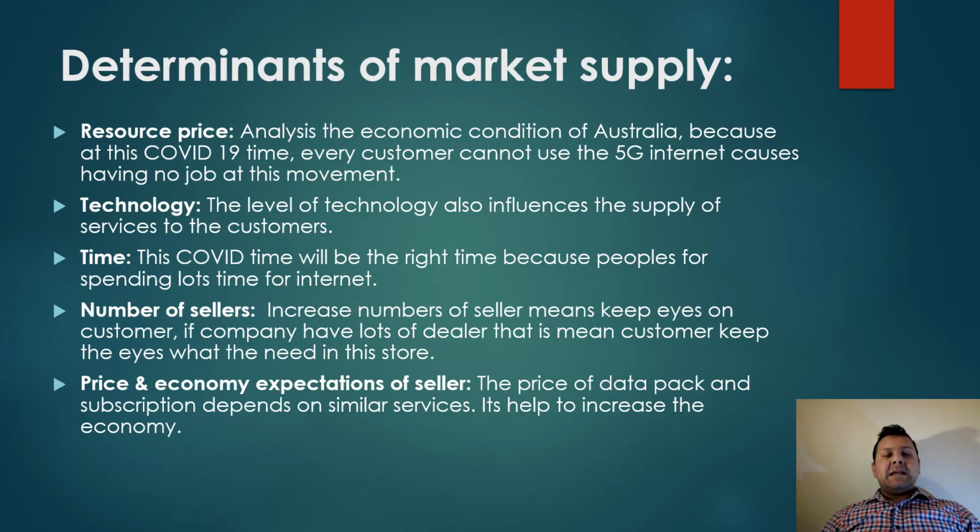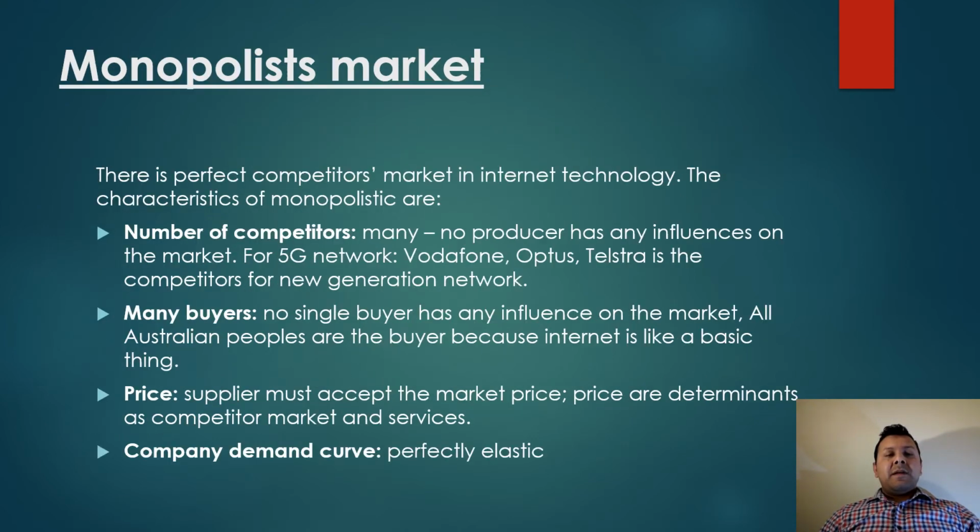Next is price and economic expectation of sellers. The price of data packs and subscriptions depends on similar services, which helps to increase the economy. Market structure: this is a perfectly competitive market in internet technology. The characteristics are the number of competitors.